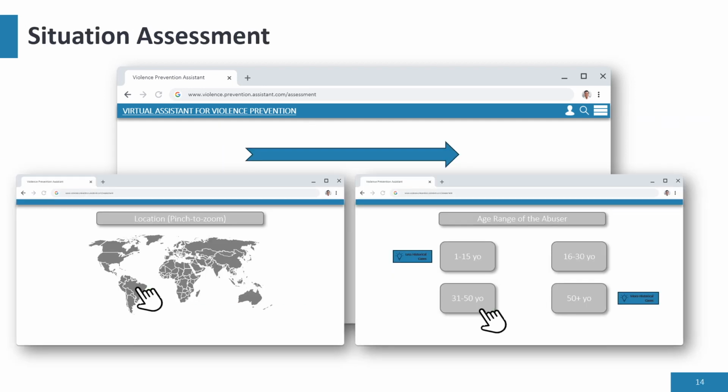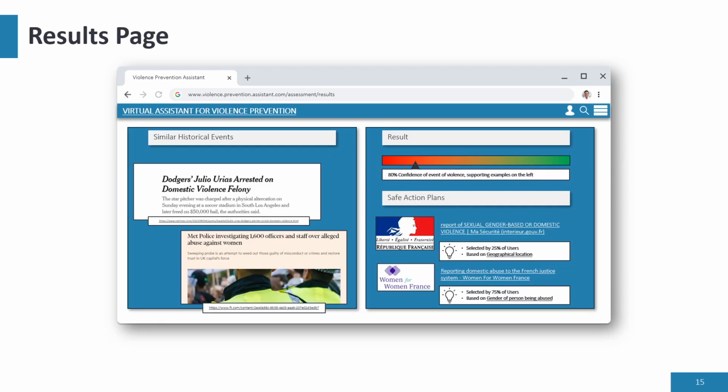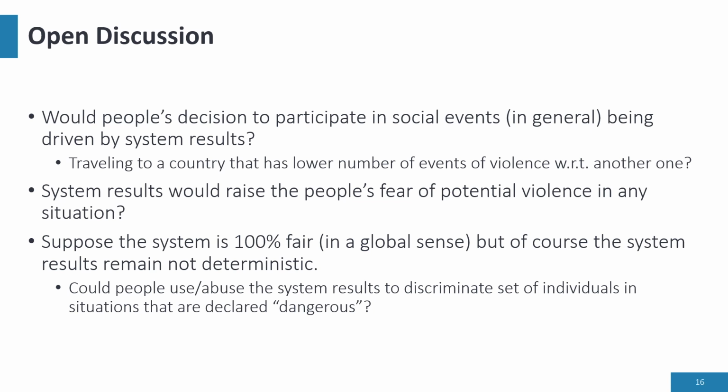The user then starts a flow of questions in order to assess the situation and provide a list of actions. Here, I show on the left the decision on the location, and on the right the age range of the person the user considers the abuser. The result page shows the confidence that the situation is assessed as dangerous, and gives supporting historical facts on the left. Moreover, it gives a list of safe action plans and provides the reason why it recommends such plans. I also leave open questions to this project within the ethics of AI context.